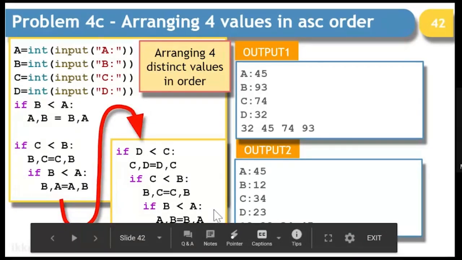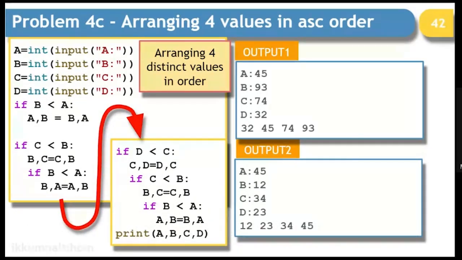Okay. In the same manner, if there are 5 numbers, you just copy paste the last if statement and add E in that, and it will do that logic. So this is how you arrange any number of numbers without making use of any built-in function and bubble sort or selection sort. Okay.